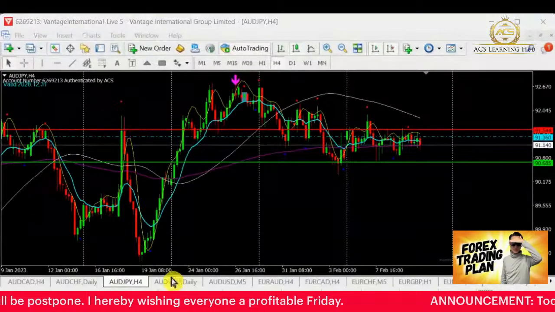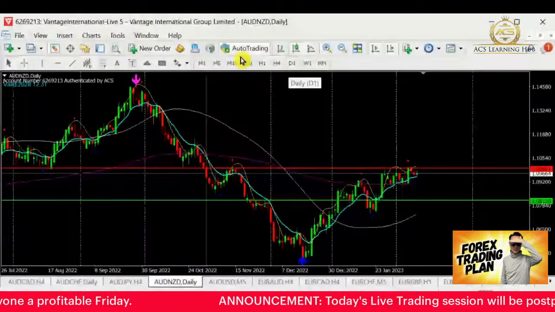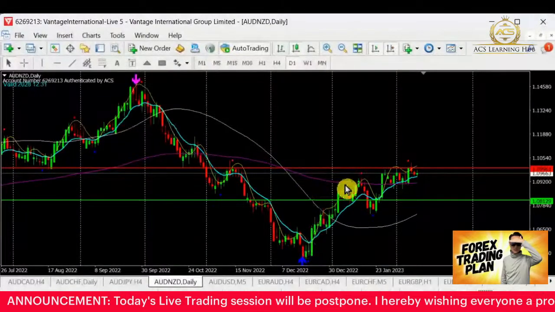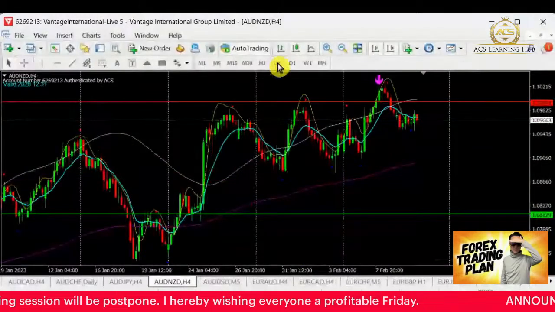And Aussie Kiwi. As we can see here, from the bear we are now coming into the bull. It's still running very nicely for the bull, so buyers take note, but sellers have to stay away.